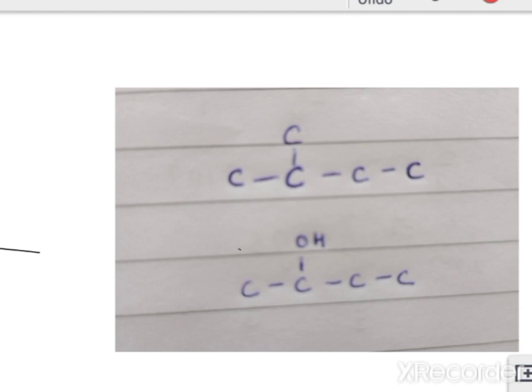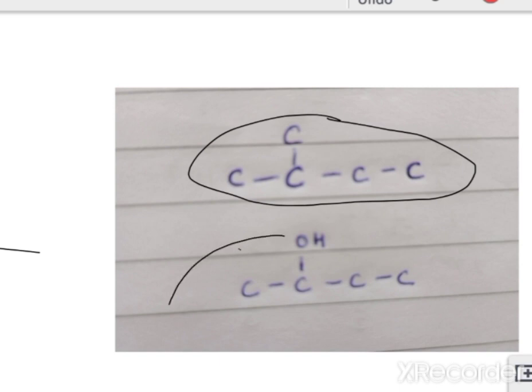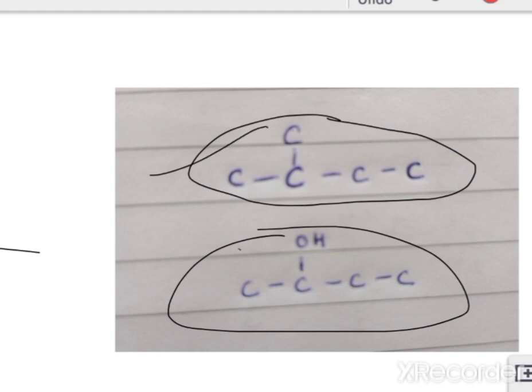For example, as you can see here, this represents an isoalkyl group, while this is a secondary alcohol. Here in this example, we have the parent chain of 4 carbons with a methyl group at the second position. Here we have an OH group attached at the secondary carbon, so hence it is a secondary alcohol.